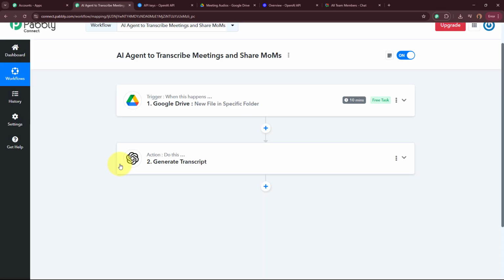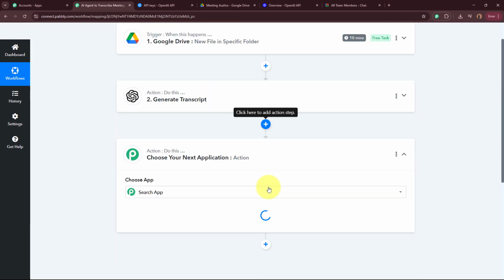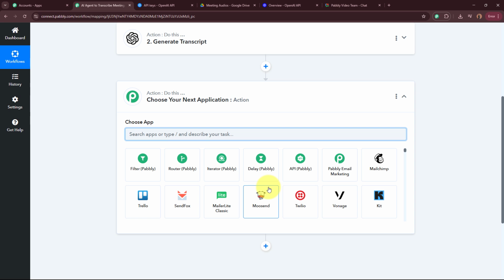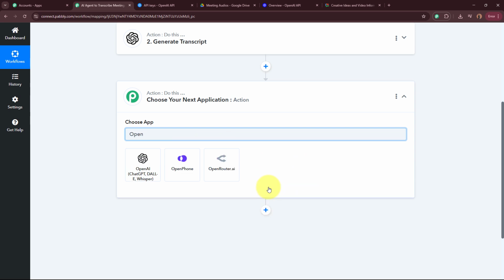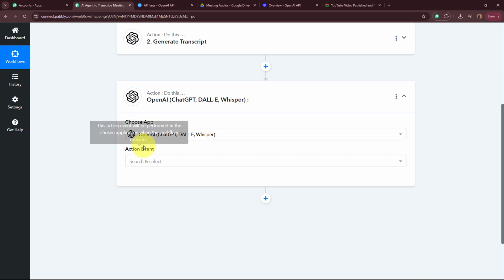Okay. So as now this AI agent has generated the transcription, now I want to use another AI agent to automatically summarize the entire transcription and create the MoMs, that is minutes of meetings. Okay, so now to generate the MoM summary, we are going to add another action step to this workflow. And for the action application over here, again, I'm going to select OpenAI because this is the AI agent that I will be using.